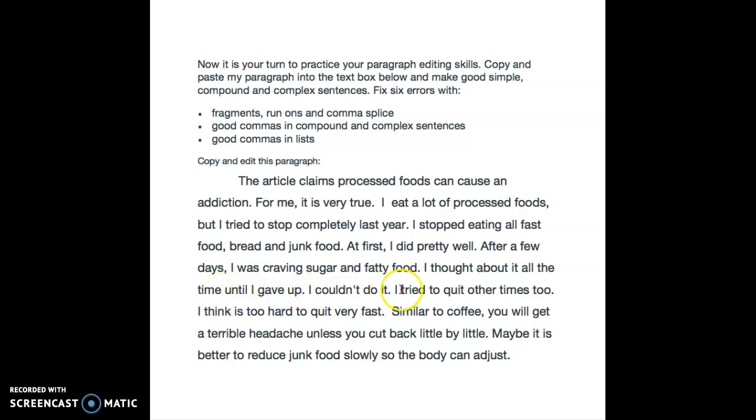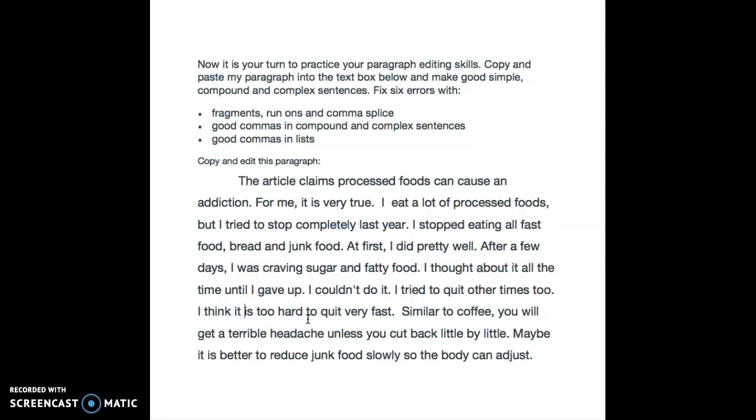I couldn't do it. I tried to quit other times too. I think is too hard to quit very fast. All right, what's going on here? I think is. No. You can't say that. You have to say, I think it is. Fragment. I think it is too hard to quit very fast.